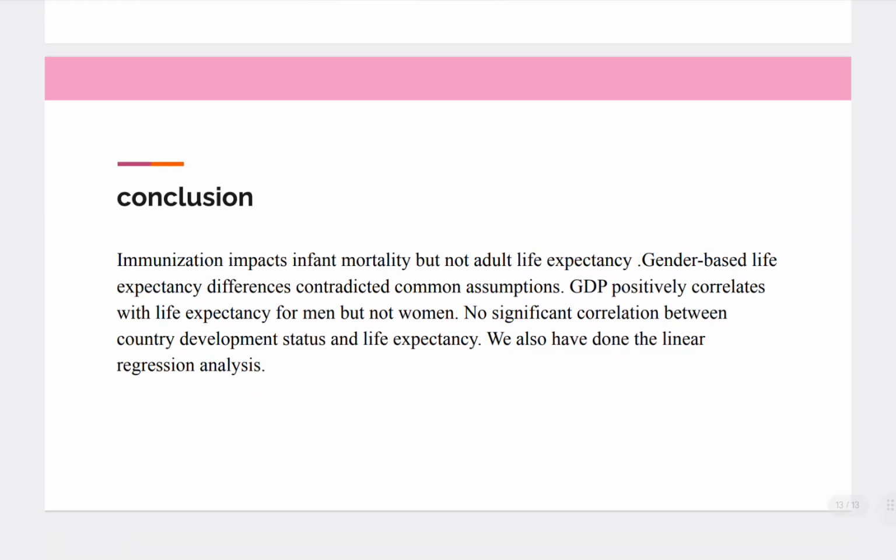As a conclusion, we have done all this analysis for our data and we got some interesting results. Immunization impacts infant mortality but not adult life expectancy. Gender-based life expectancy differences contradicted common assumptions. GDP positively correlates with life expectancy for men but not women. No significant correlation between country development status and life expectancy. We also have done linear regression analysis, confidence intervals, bootstrapping sampling, simple random sampling, and so on.